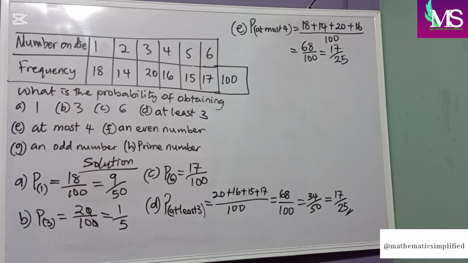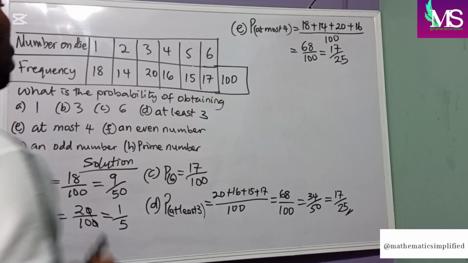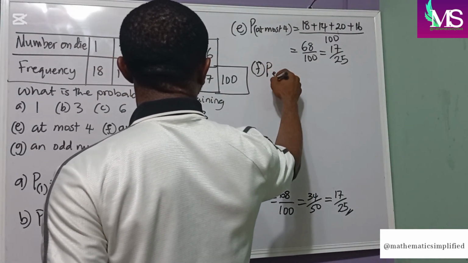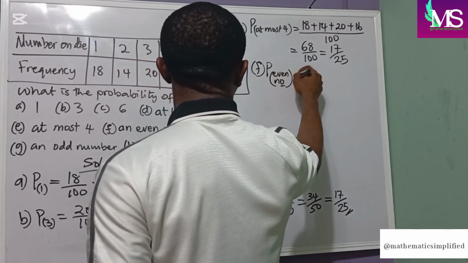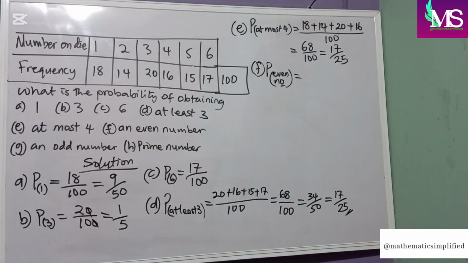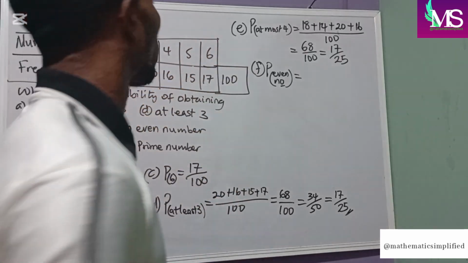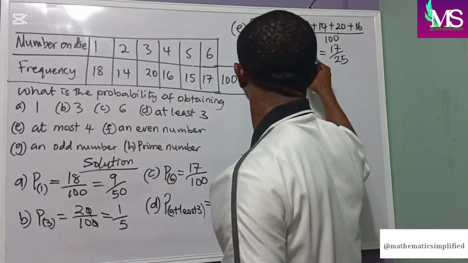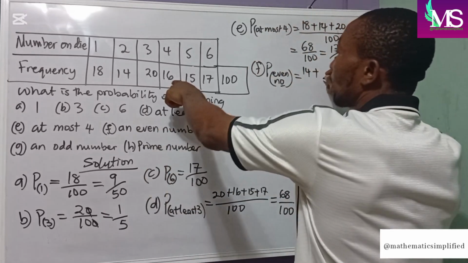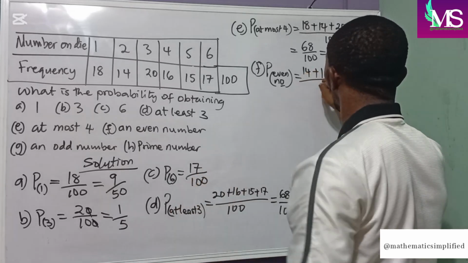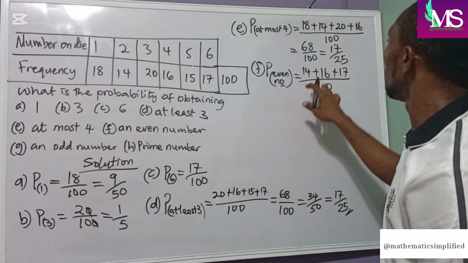Now, let's look at the next one. Our next question says, an even number, F. What is the probability of an even number? Now, what are even numbers? Even numbers are numbers that can easily be divided by 2 without a remainder. Example, 2, 4, 6. So we'll be having the probability of 2, which is 14, plus the probability of 4, which is 16, plus the probability of 6, which is 17, all over our total, 100. This is 30.